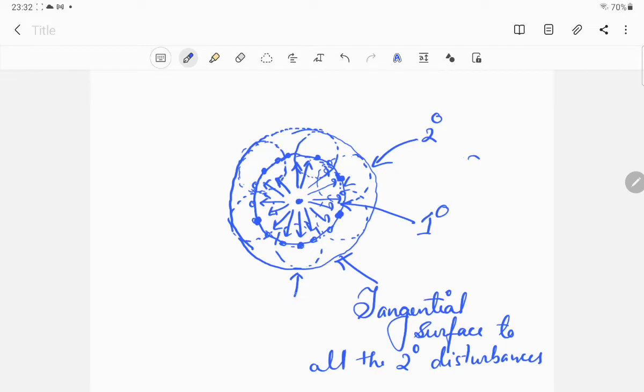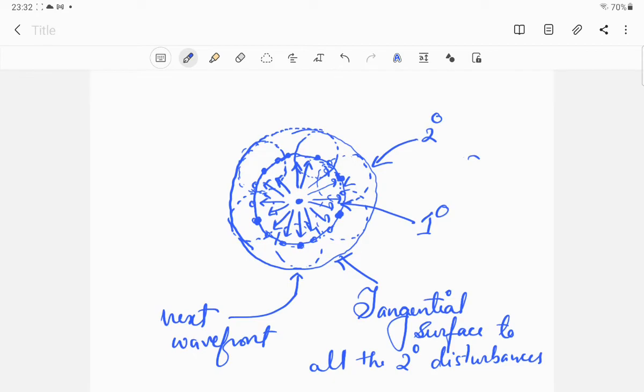This represents the next wavefront. Understood? Means according to Huygens principle, if you draw a tangential surface to the secondary disturbances, then that particular tangential surface again represents the position of the next wavefront.